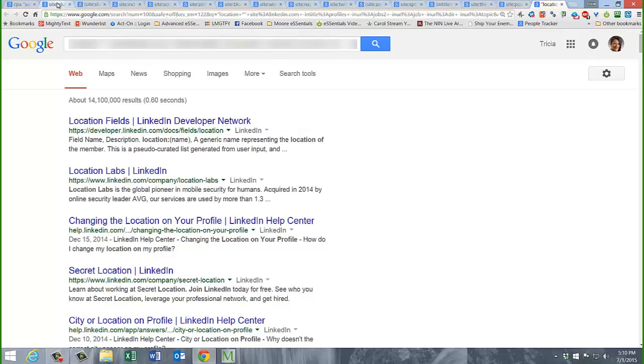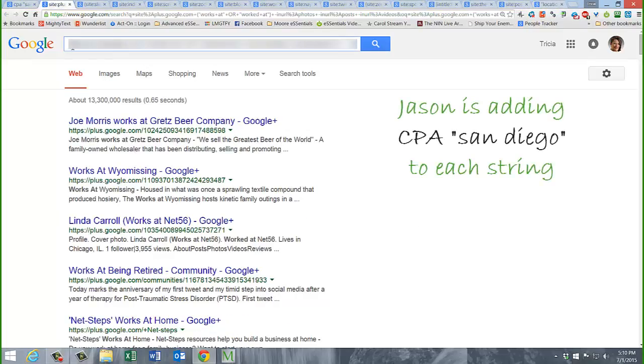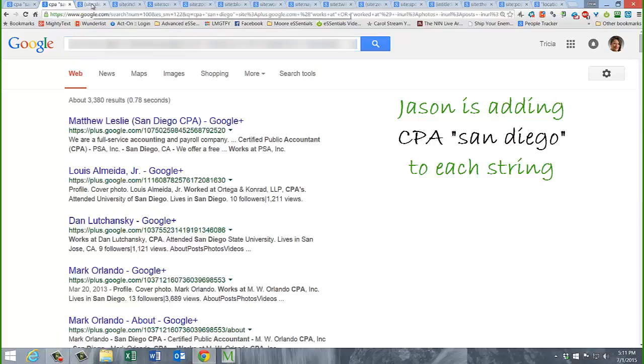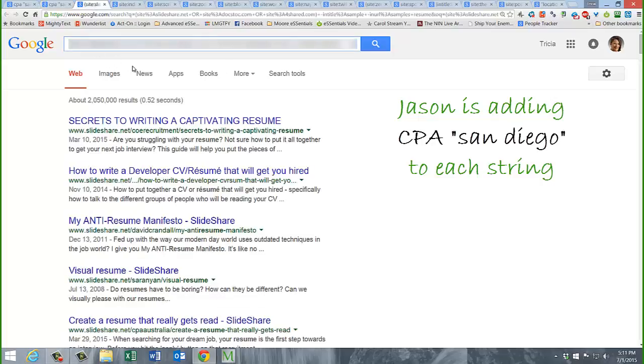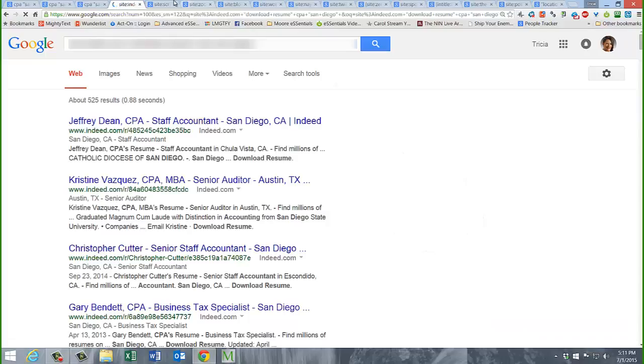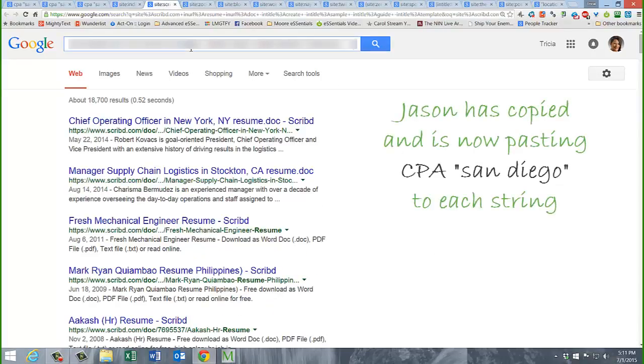What I've actually done, and I'll start with the first one, which is a Google+. I have copied that CPA San Diego, and I'm just going to put it at the beginning of these strings. Then we'll go through each of them and we'll add CPA San Diego to each of the strings. Now I want you to pay attention to what time it is. It is currently 5:11 p.m. on my screen, as you can see right here. And we are going through and just pasting CPA and the quoted phrase San Diego.